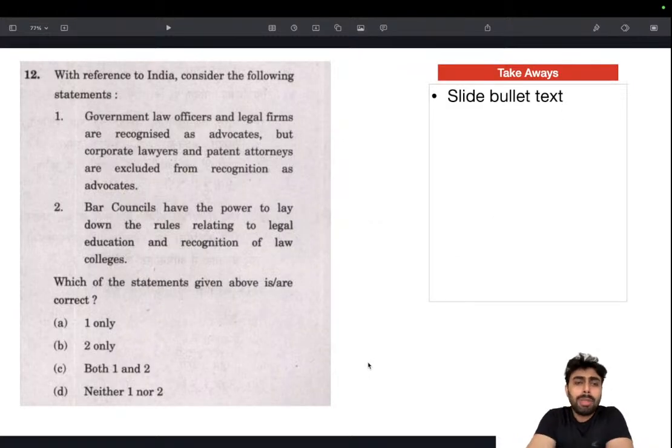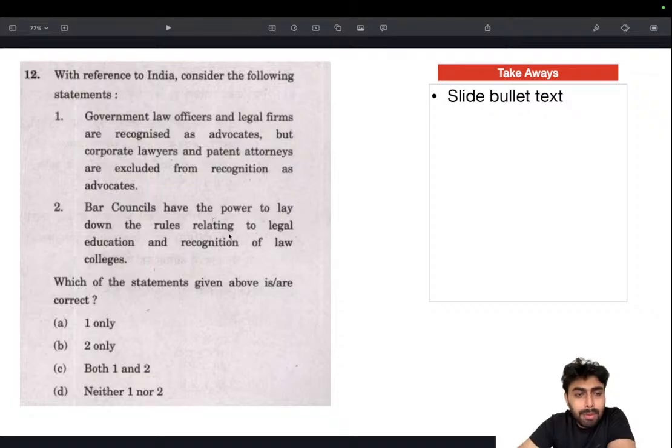Then, government law officers and legal firms are recognized as advocates, but corporate lawyers and patent attorneys are excluded from recognition as advocates. Absolutely no idea. We are not going to cover anything about this. I don't really think there is any particular source for this, any common book that we refer. So, I don't know. We have to see.